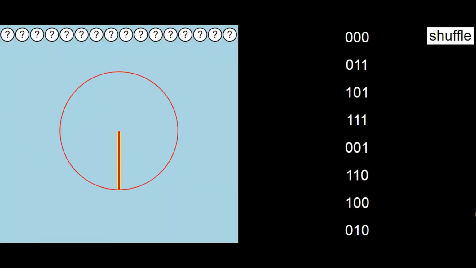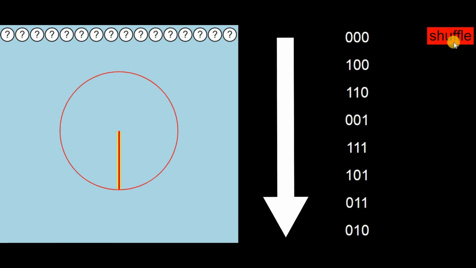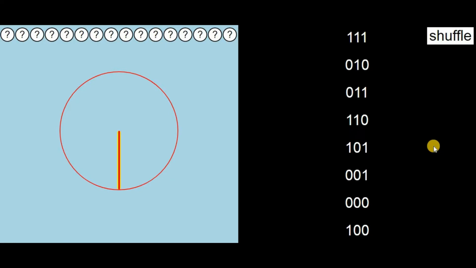So, back to our Hilbert space. If we are to view these states individually in some order, there are 8 different states, therefore 8 factorial different orderings that we could have. If we click this shuffle button, we get a new possible order. Think of the stream of states down the page as the stream of consciousness throughout your life. So now we have introduced a notion of time, simply an ordered thread through the possible states. Each state in our order represents 1 tick of time.